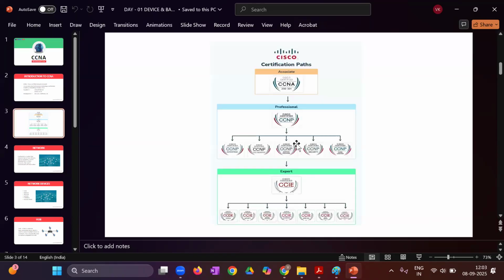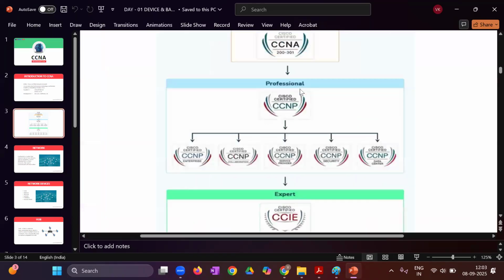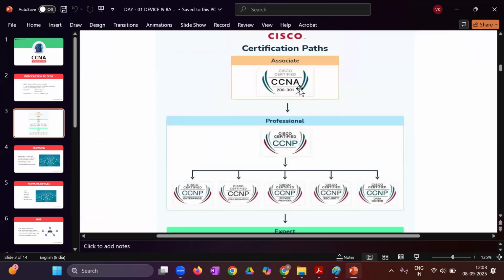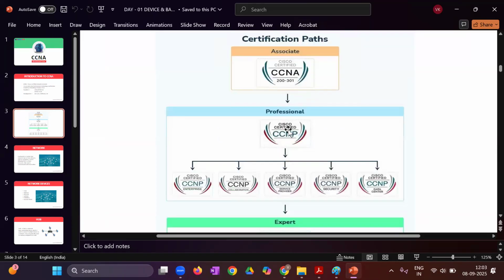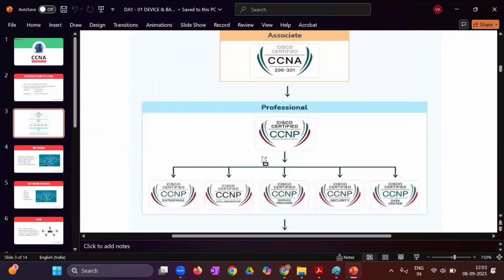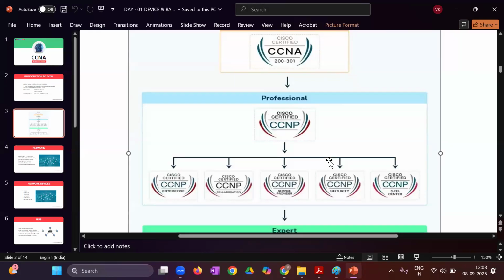Okay. This is the certification path. First is CCNA. Then we have the professional level, that is called CCNP, where we have CCNP Enterprise. So we have enterprise, collaboration, service provider, security, and data centers. Most preferred are enterprise and security. Then only anyone can prefer data centers, right?